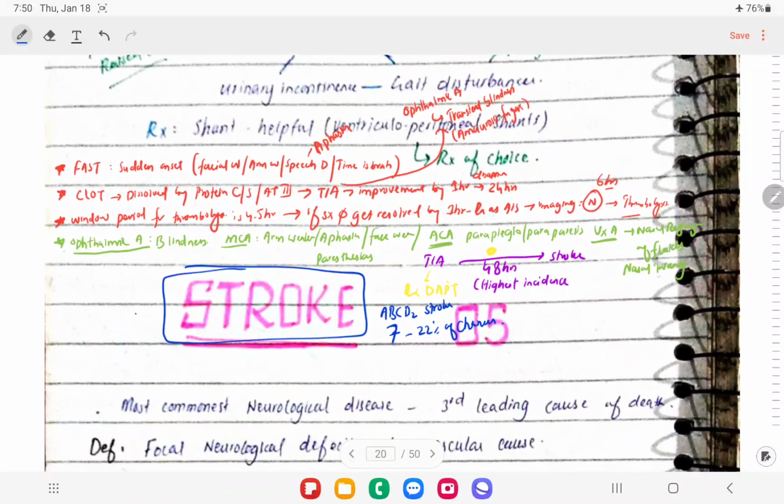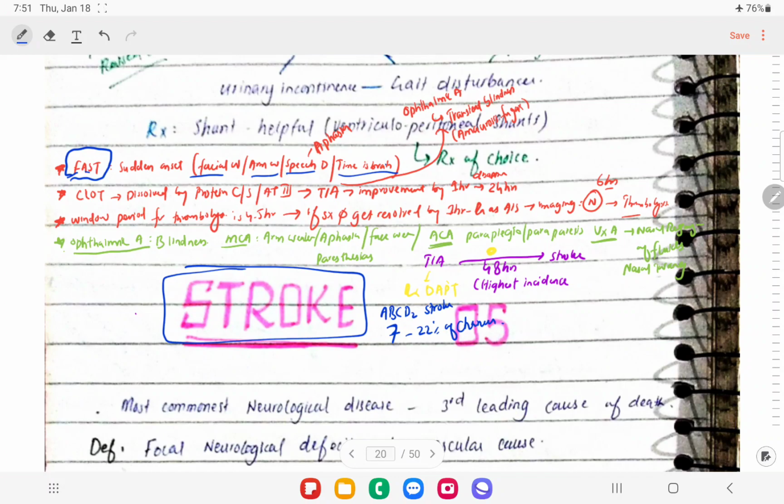If any patient has FAST symptoms, we have to act fast. If the patient is having facial weakness, F stands for facial weakness, and A stands for arm weakness. And if the patient is having speech deficit like aphasia, and time is the brain. So if any patient has facial weakness, arm weakness, or speech deficit, we have to act fast.